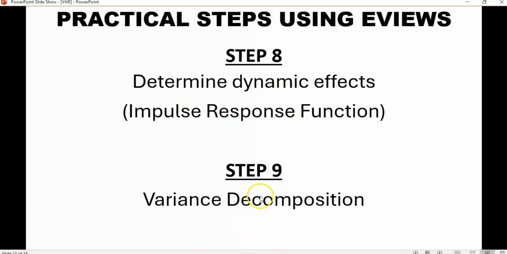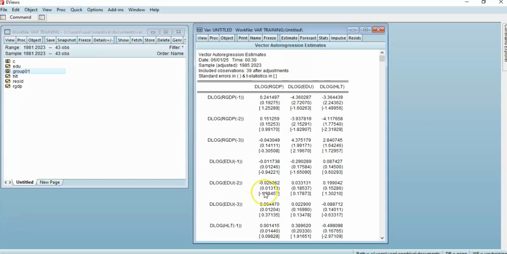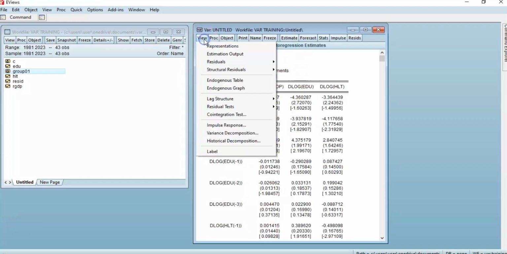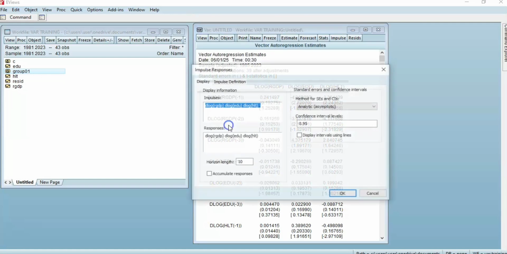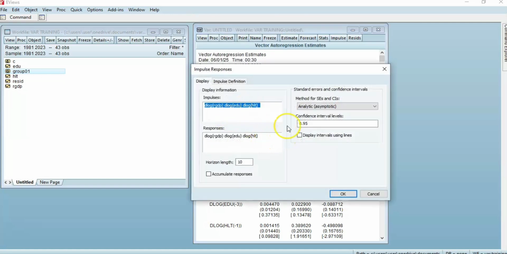Now how do we do this? How do we determine dynamic effects using impulse response function? We'll now go to our EViews, click View, we'll go to impulse response. We leave it this way.